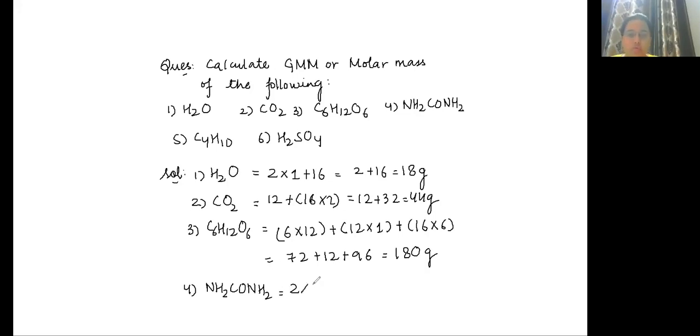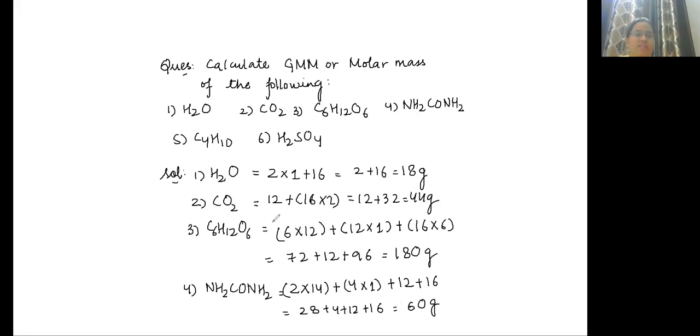So this is 2 into 14, plus how many hydrogen atoms does it contain? It contains 4 hydrogen atoms, so 4 into 1. Carbon atom is 12, oxygen atom is 16. So 28 plus 4 plus 12 plus 16 is equal to 60 grams.